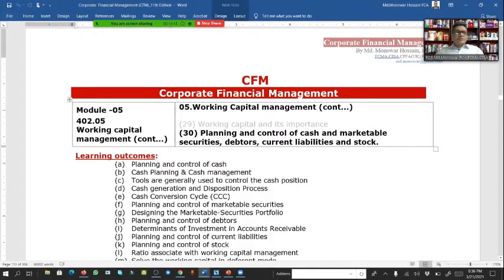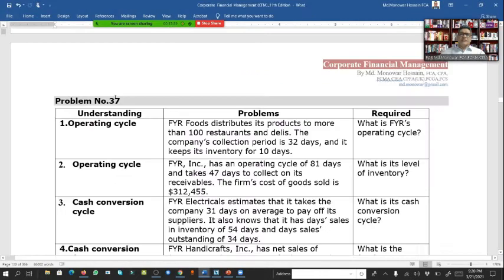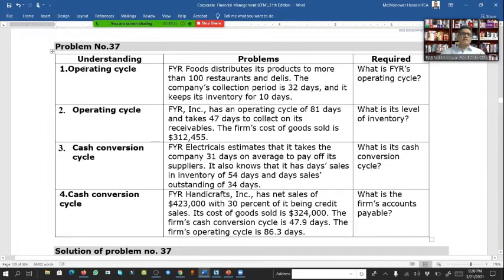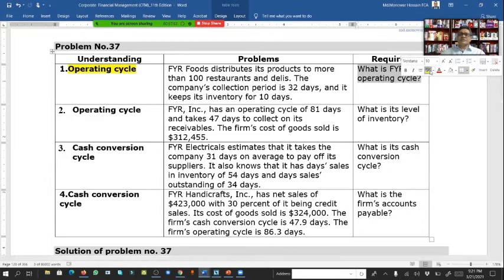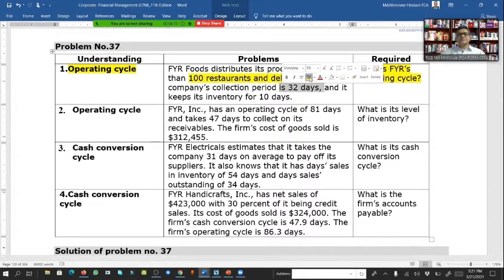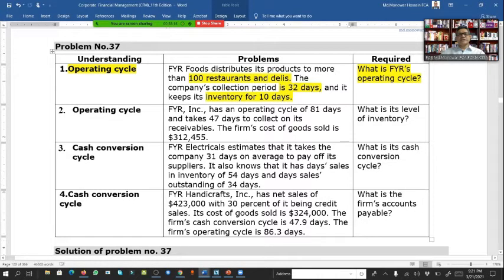We are in chapter 5, working capital management, and here is another question, understanding the operating cycle. What is FOIR's operating cycle? The problem is that FOIR Food distributes its product to more than 100 restaurants. The company's collection period is 32 days and it keeps its inventory for 10 days. So these are the only 2 or 3 items. From these items we have to calculate the operating cycle.